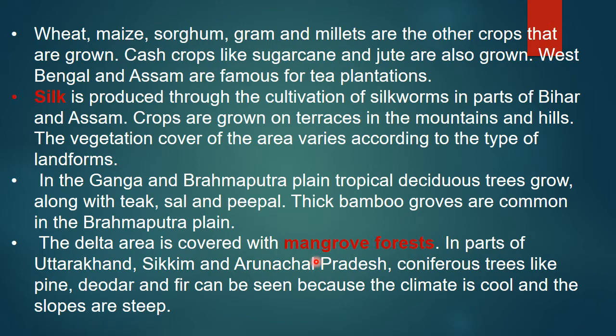Mangrove forest. In parts of Uttarakhand, Sikkim and Arunachal Pradesh, coniferous trees like pine, deodar and fir can be seen because the climate is cool and the slopes are steep. So in this area climate is cool, so we find some coniferous trees like pine, deodar and fir. Okay, according to the climate the vegetation also differs.